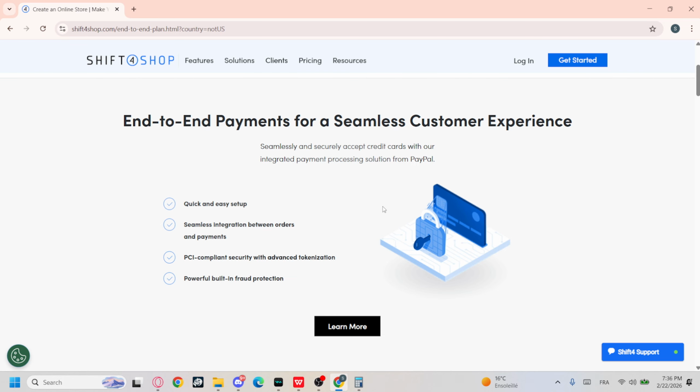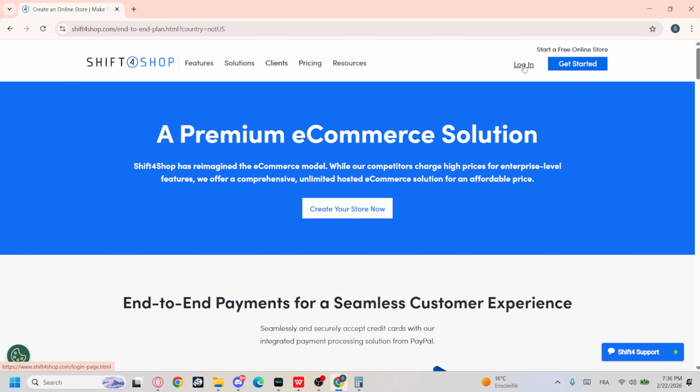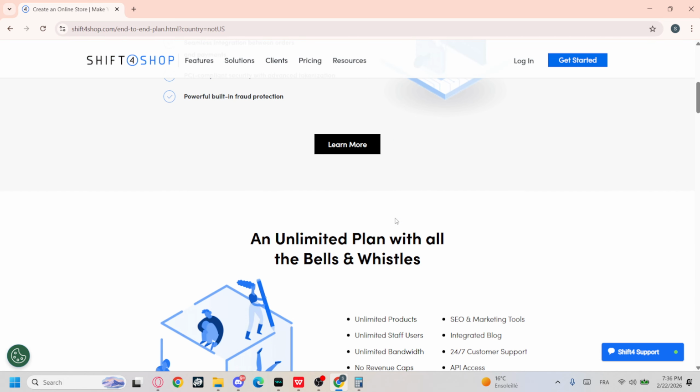Just go to Shift4Shop, log in with your account from here, and then go to the Shift4Shop admin. Then go to the products option, and afterward manage products. Open a product that isn't showing and make sure it's active, or that active and enabled is checked, visible on storefront is enabled, and the category is assigned correctly. Products that are inactive or not assigned to a category will not appear.